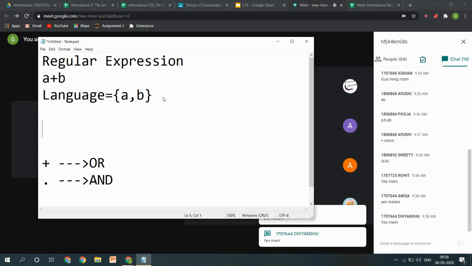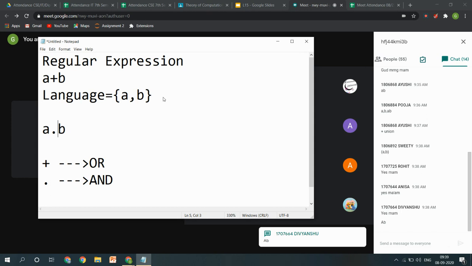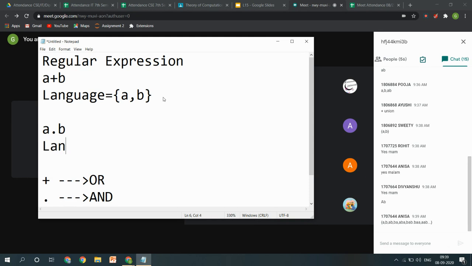Okay. If I just change my question to A dot B, now we have to consider it as A and B. Yes, Divyanshu, now it's correct. Its language will be AB. I cannot ignore even a single alphabet from this. Both have to be considered.